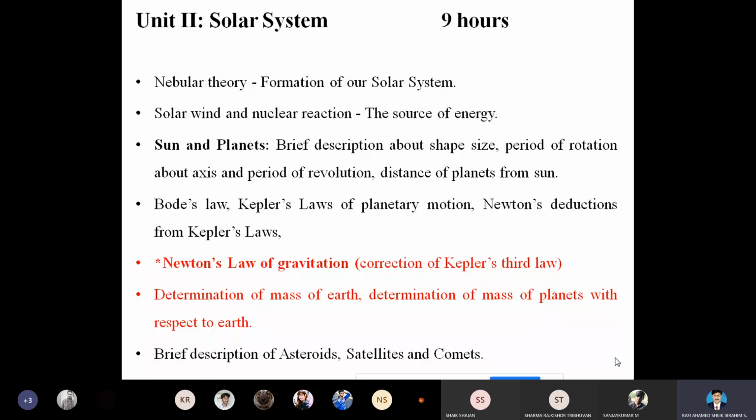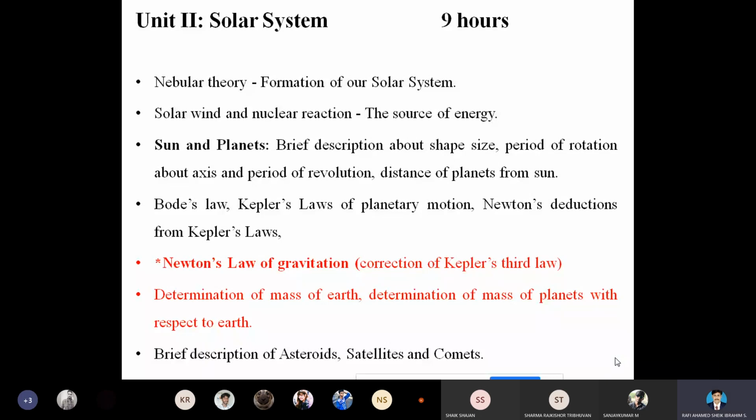Then we come to Newton's assumption. For today's class, we are going to consider Newton's law of gravitation, and we are going to find how Newton's law of gravitation corrects Kepler's laws.